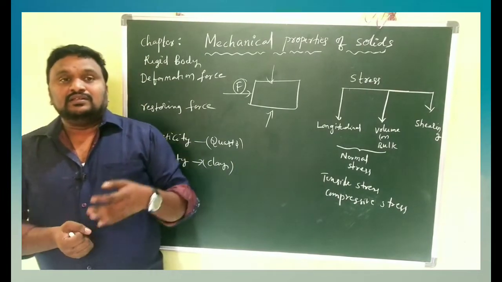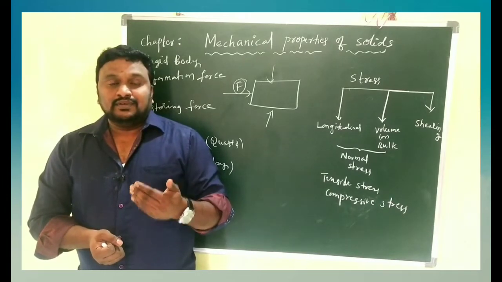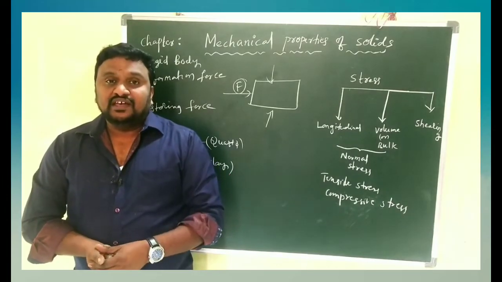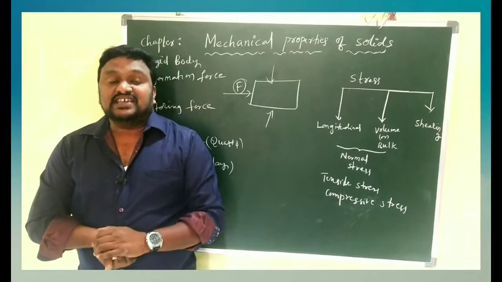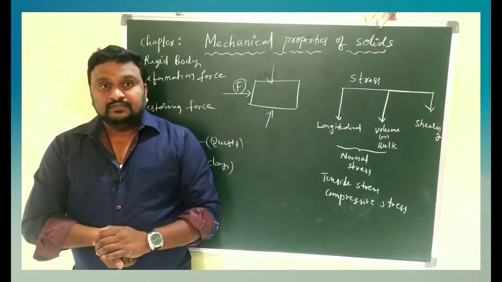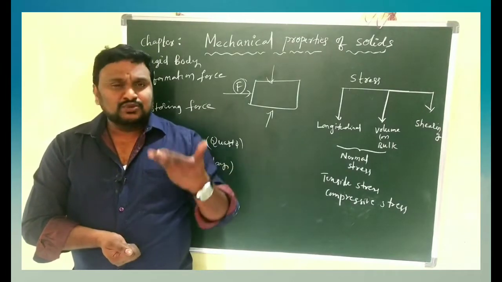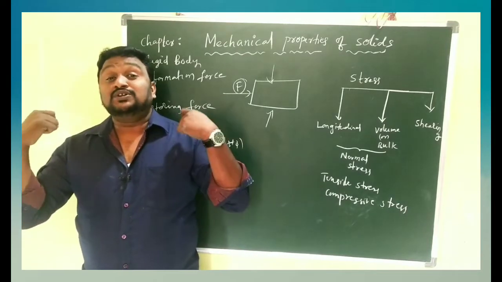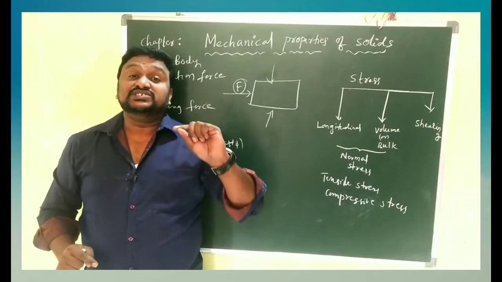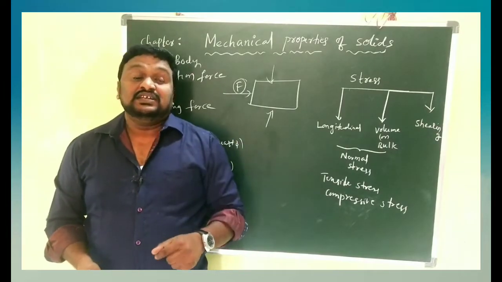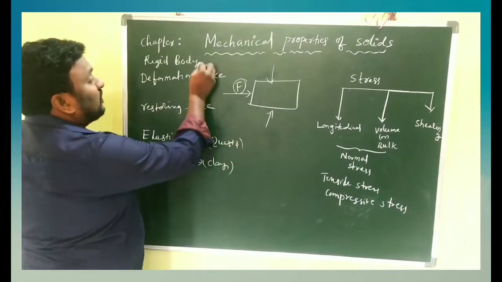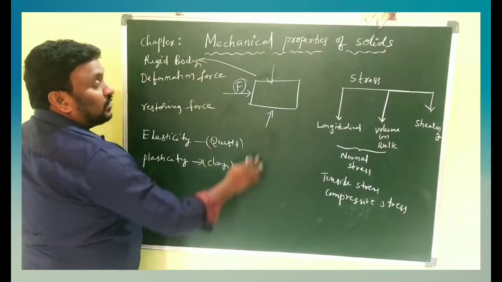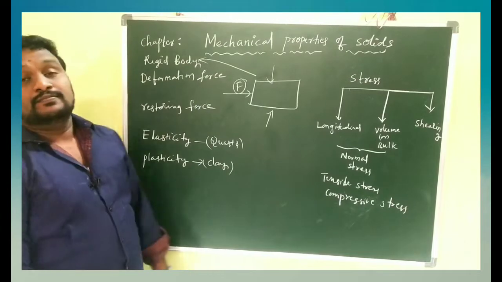If there is no change in its shape and size even though we apply a large amount of force on the body, then that body is called a rigid body.